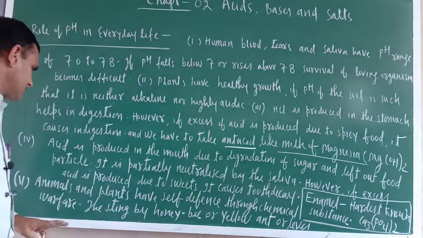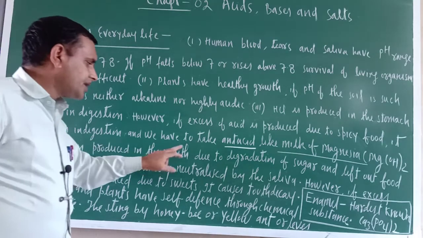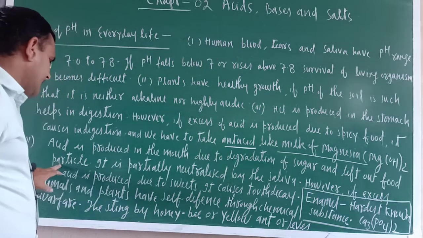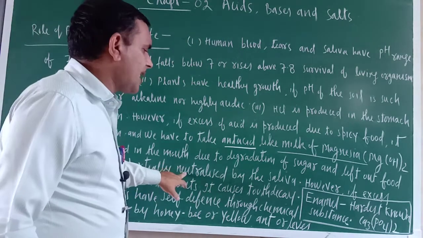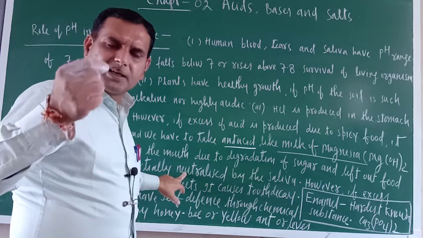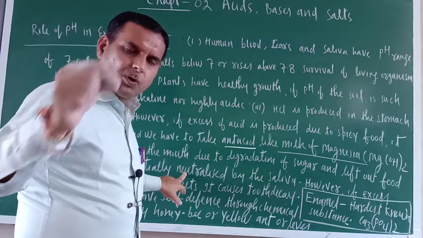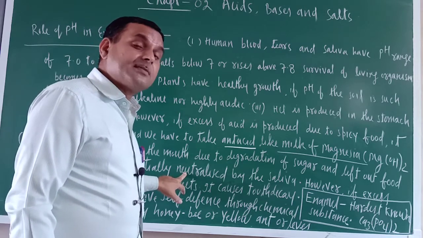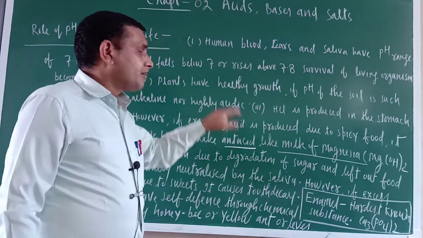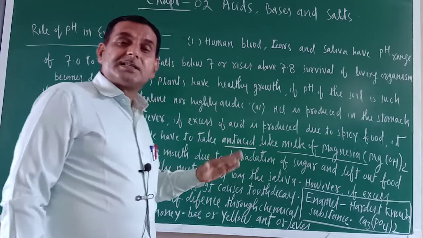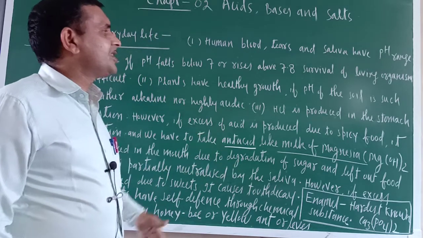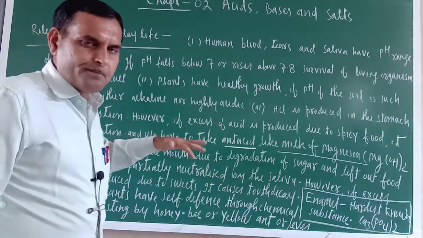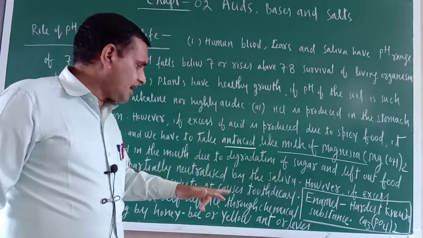So please remember this. Acid is produced in the mouth due to degradation of sugar and left out food particles. It is partially neutralized. Just try to understand. If the left out food particles and sugar are in limited quantity, they will be neutralized by our saliva. Because what is the pH of saliva? Saliva is slightly basic in nature. It falls near about 7.0 to 7.8. So our saliva partially neutralizes it.